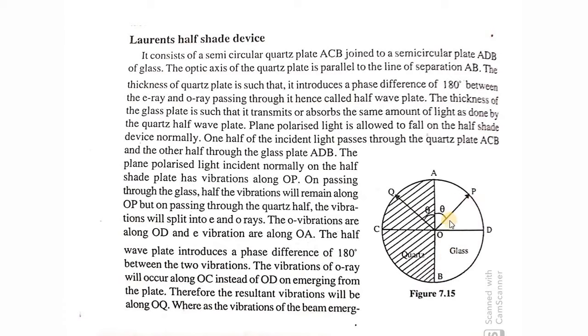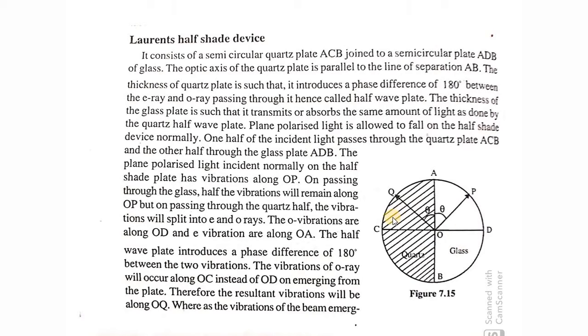Both regions, of the quartz and the glass plate, will be uniformly illuminated, since we are keeping it along the middle of both. Now we have another position, that is keeping the optic axis of the Nicol prism parallel to CD. What happens? There will be complete darkness for both halves of the half-shade plate. And this is the position that we generally use to measure the angle of rotation.